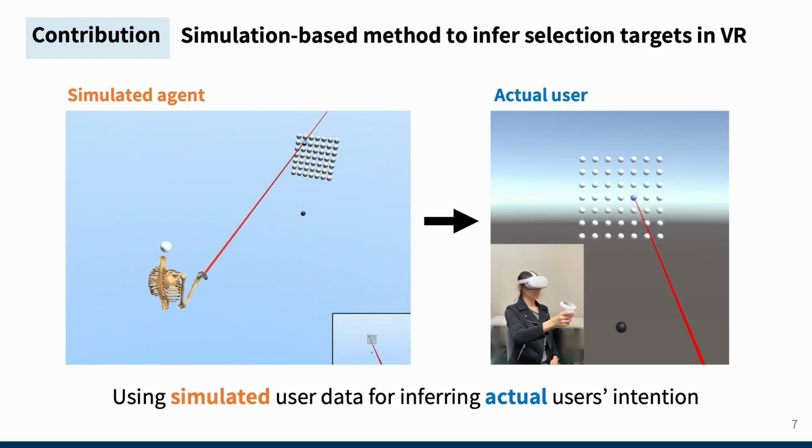The main contribution of this work is our newly proposed simulation-based inference method for inferring a user's selection target in virtual reality. In simpler terms, we've developed a simulated agent to mimic humans' input motion and utilize this simulated data to infer an actual user's intentions.